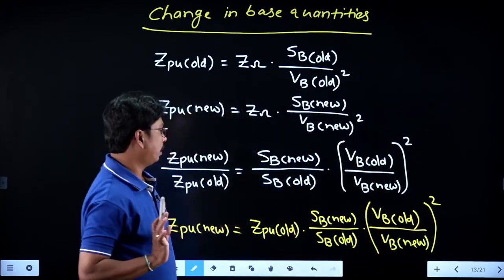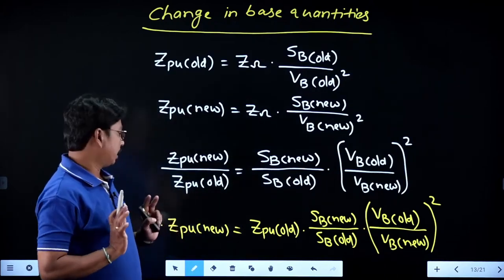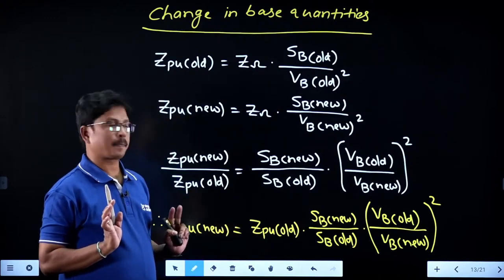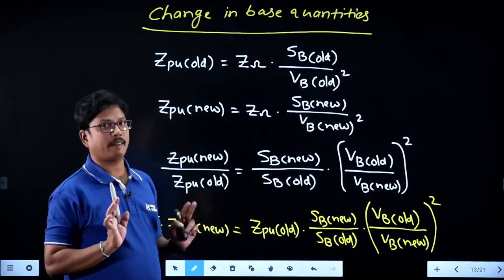So like that you can calculate the new per unit value on the new and old base quantities, whenever the old per unit quantity is available.